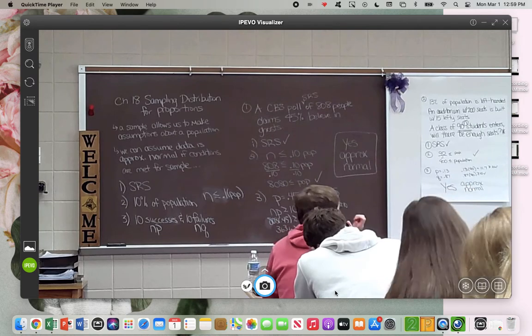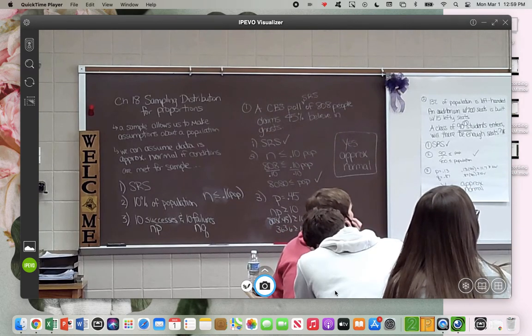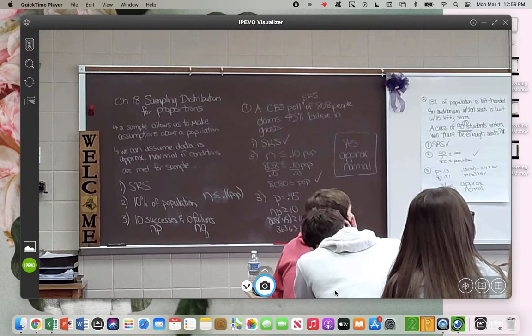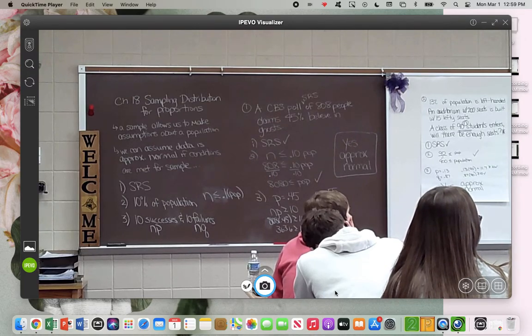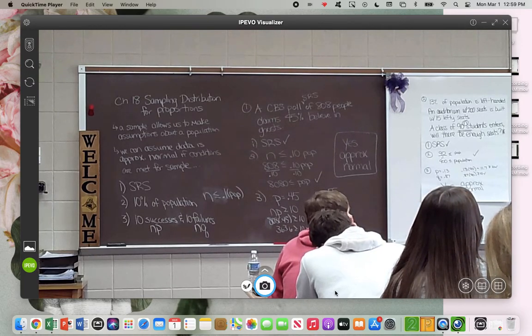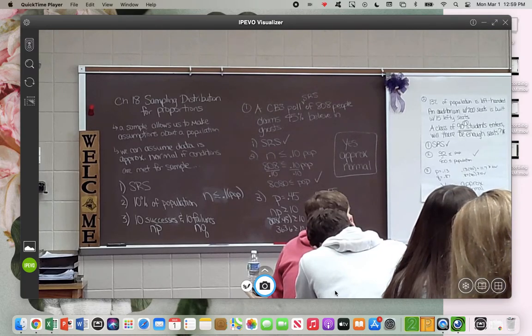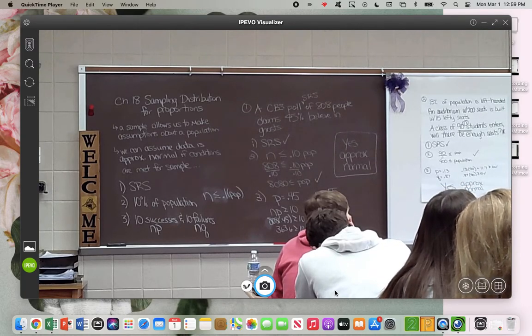Now, what about the 10%? Do we assume that 30 divided by 0.1 is less than all bank loans? Do we assume there's more than 300 bank loans? Yeah, that's good. Now, how many successes do we expect to have?